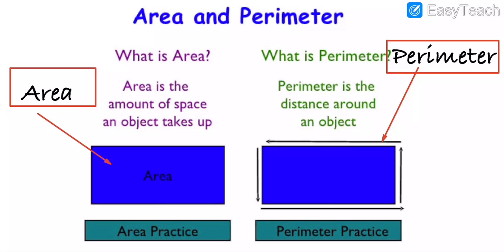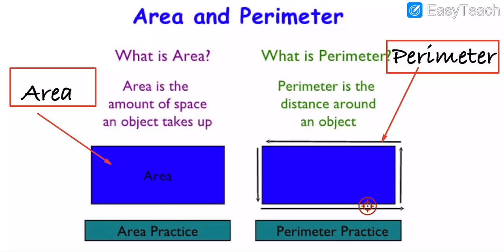So we have to learn. First of all, if we have any figure, we check the outside of the border, and what is it? It's the perimeter. And if we check the inside space, what is it, my dear students? Inside the space, it's the area. Inside space is area, and outside is the perimeter.